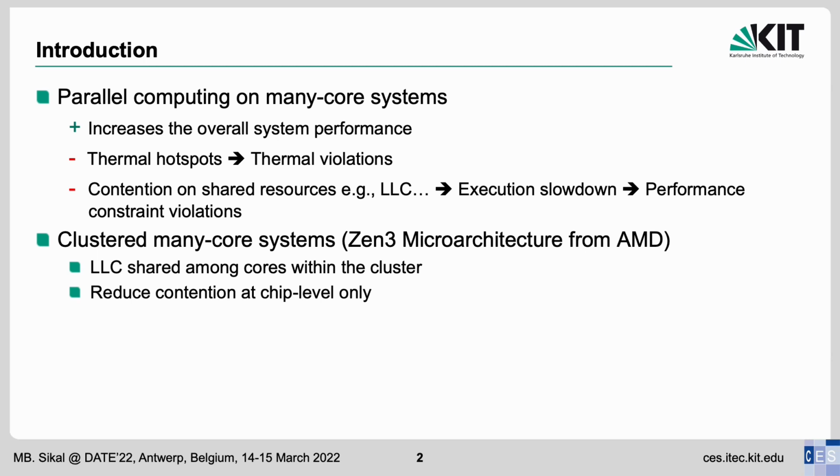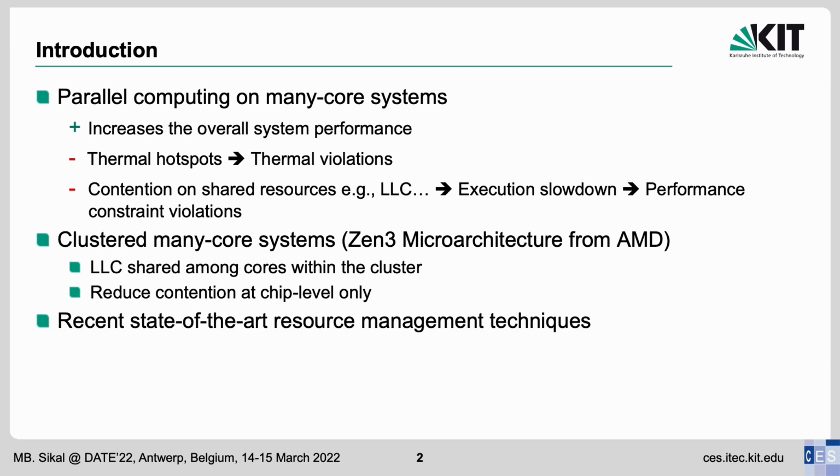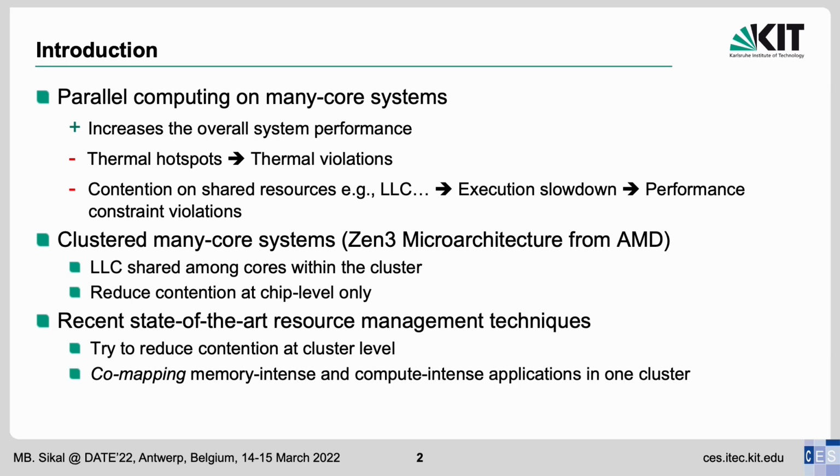on the same cluster. To this end, recent state-of-the-art system-level resource management techniques attempt to reduce this cluster-level contention by proposing to co-map memory-intense and compute-intense applications in one cluster. While this approach indeed reduces the contention at cluster level, it might lead to higher chip temperatures due to the high power consumption of compute-intense applications.